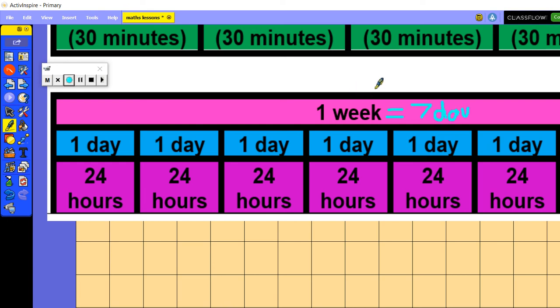Now, if we think back to our lesson where we were looking at the days of the week, we can actually say this is Monday, Tuesday, Wednesday, Thursday, Friday, Saturday, and Sunday. So well done if you've recognised that. Now, one day is the same amount of time, which is what our bar model here is showing us, as 24 hours. So 24 hours is exactly the same as one day. But if we've got 24 hours for 7 days, then it would total one whole week.